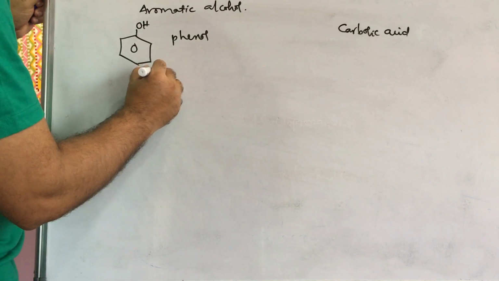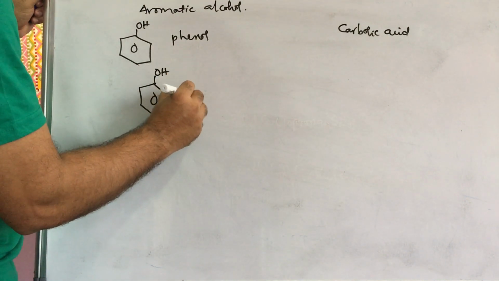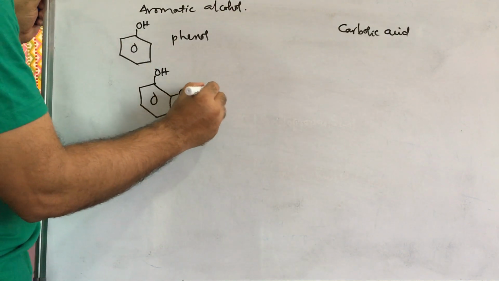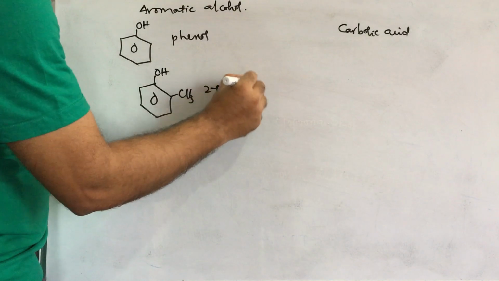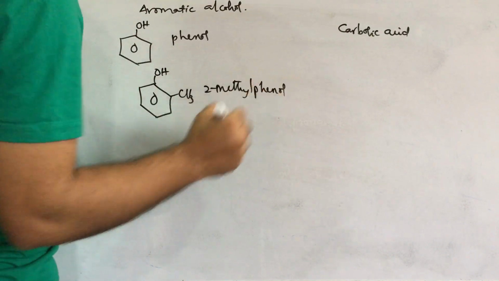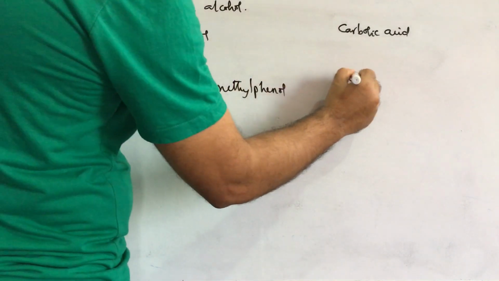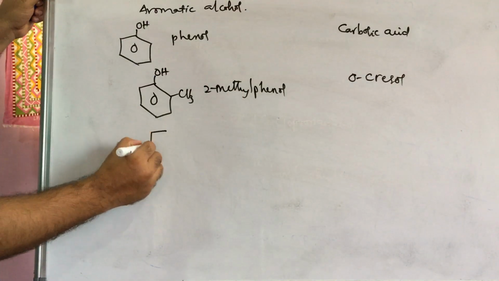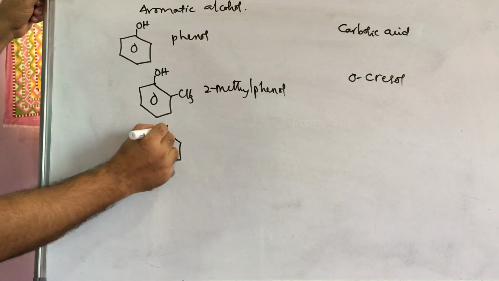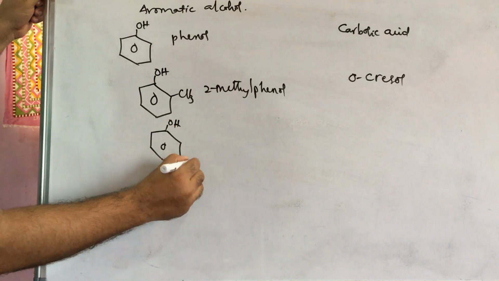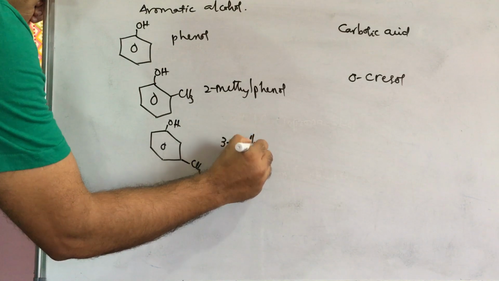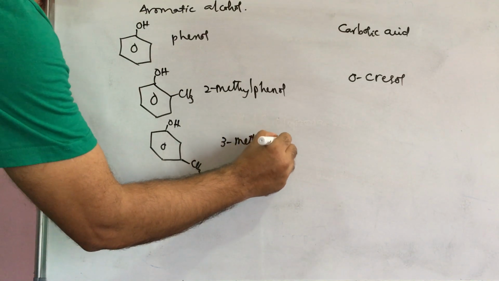And now here OH and CH3. OH is the first priority group, and this is the methyl group. So 2-methyl phenol. Its common name is orthocresol. If you change the position of this methyl group, OH and here the methyl group, this is 3-methyl phenol.